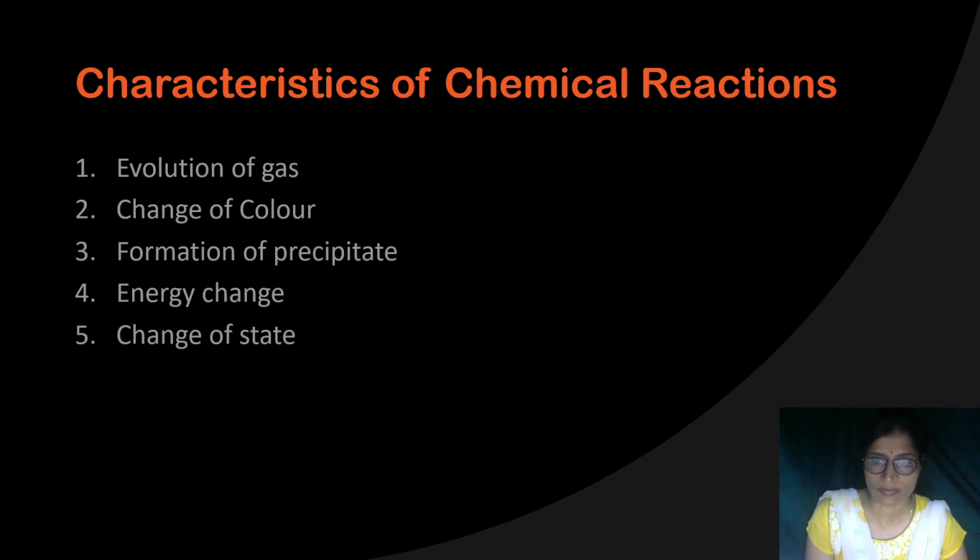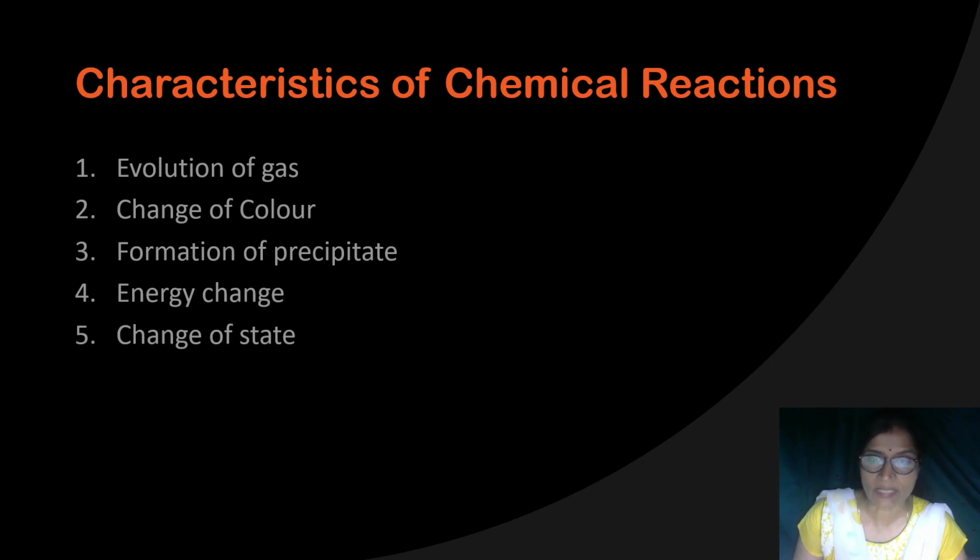Initially the color of the substance was something, and when the reaction occurs, the color is now different. Even if you take an iron knife and heat it, you will see that it becomes red hot, and when you cool it, you will not get the original color. Actually there also some kind of reaction is taking place. Iron is converted to iron oxide on prolonged heating.